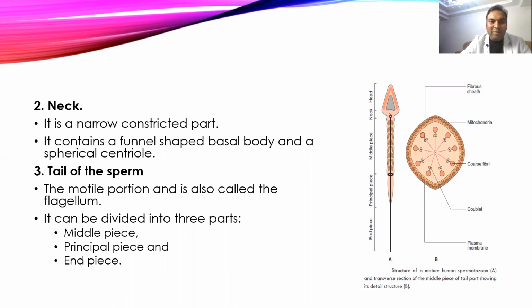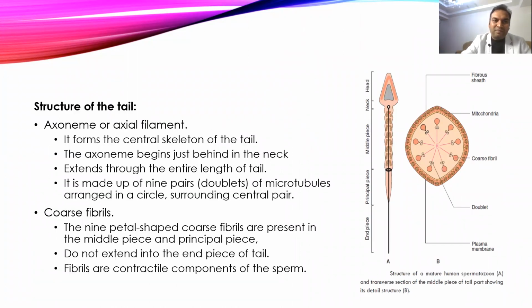Out of this, the middle piece is rich in mitochondria, so they contain this structure. What you are seeing is a spiral shape of the large mitochondria, and they provide a high amount of energy. Then the central portion is called the axoneme.